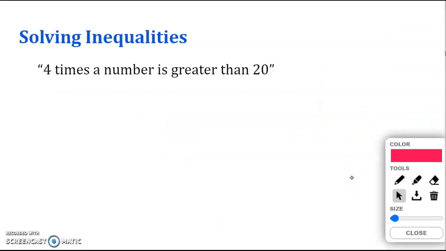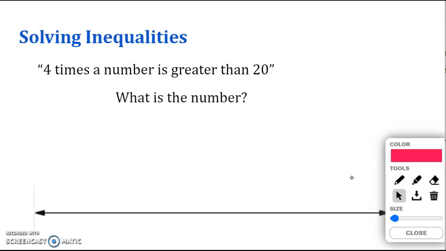Okay, next, another question. 4 times a number is greater than 20, and it's asking what is the number. Well, we want to represent that as an inequality, so let's try to translate it. Okay, 4 times a number, so the number we're going to call n. 4 times means 4 is being multiplied to the n. Is greater than means the alligator mouth opening to the left, greater than 20. So I am looking at 4n is greater than 20.